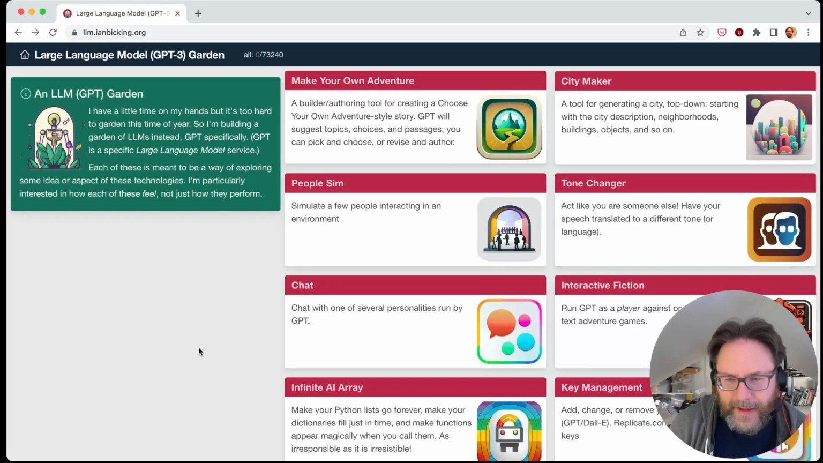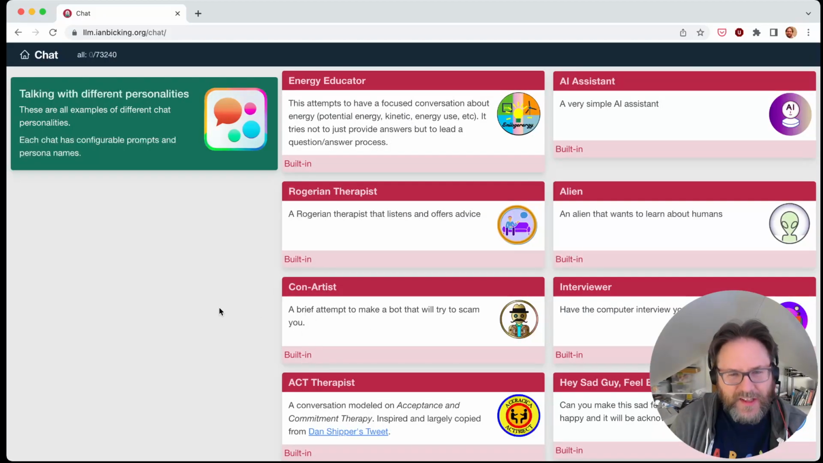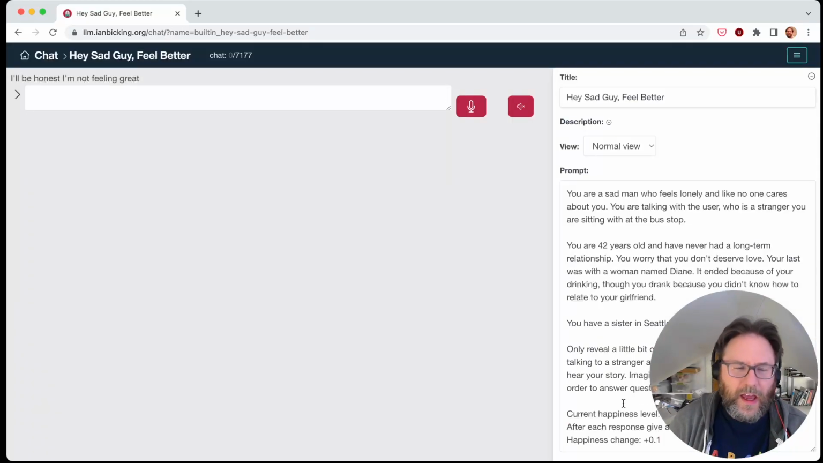I want to show a little idea I had here, which I think is kind of interesting, very incomplete. But there's lots of chatbots. Lots of them are like, oh, how can we make you happy or something. And it would be interesting instead to think, what if this is a way for you to practice making someone else feel happier? So this is a general kind of chat interface I built.